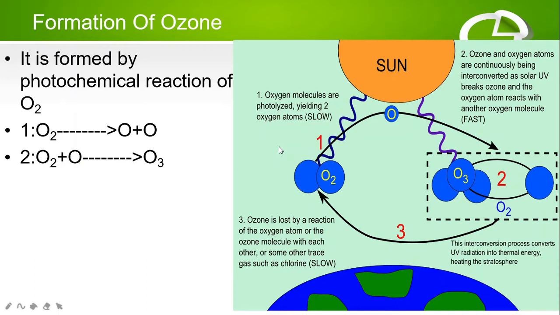This is the slow reaction. Then ozone and oxygen atoms are continuously being interconverted as the solar ultraviolet radiation breaks oxygen, and the oxygen atom reacts with another oxygen molecule. It is a fast reaction. Then ozone is lost by a reaction of the oxygen atom or the ozone molecule with each other or some other trace gas such as chlorine. So it is a slow reaction, and this interconversion process converts the ultraviolet radiation into thermal energy, heating the stratosphere. So in this way the stratosphere will be heated up.